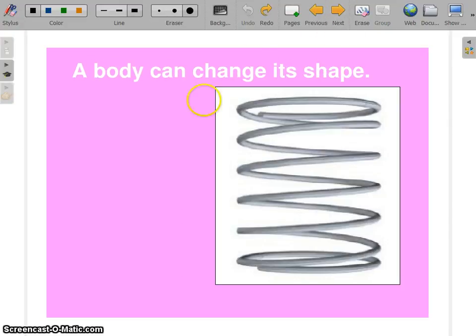Here, the body can change its shape. When we stretch a spring, it gets longer. It increases its length. In this case, we can see that when we apply force to some object like a spring, it can change its shape. So these are the effects of force.